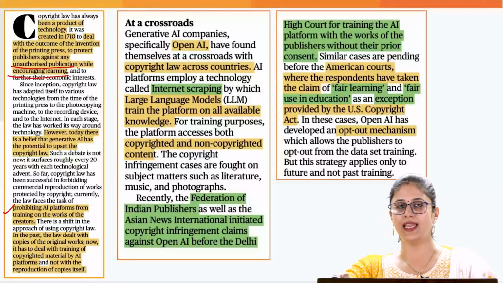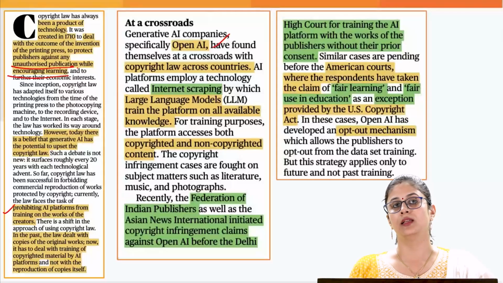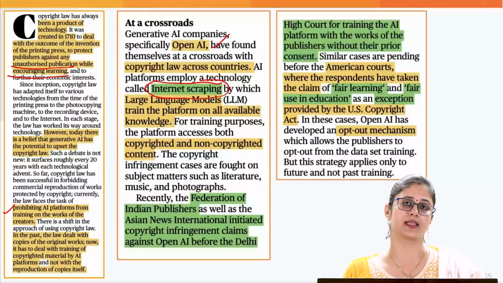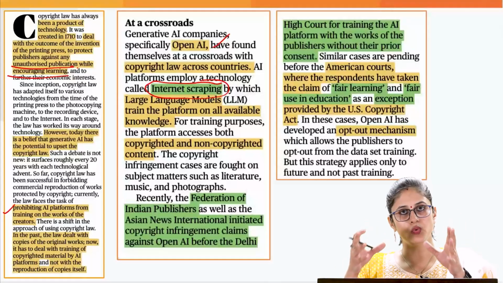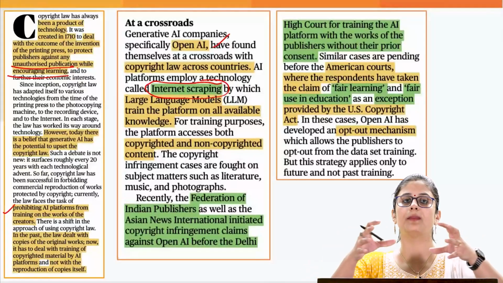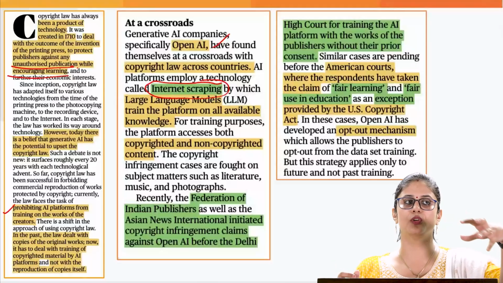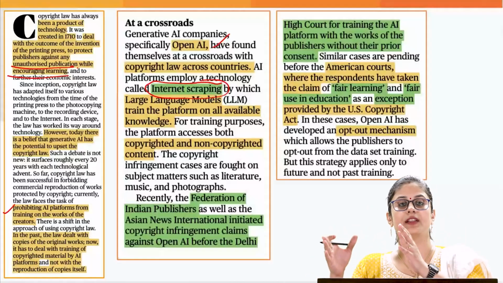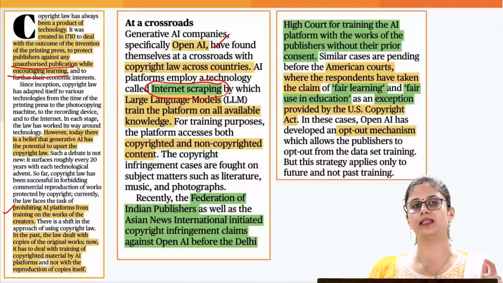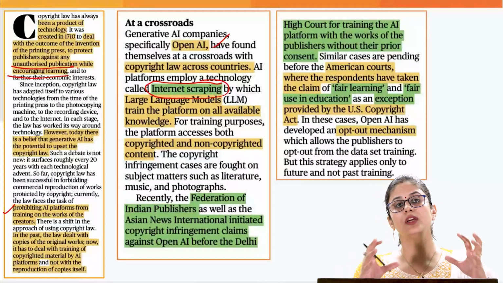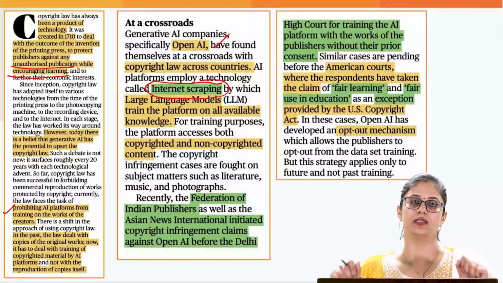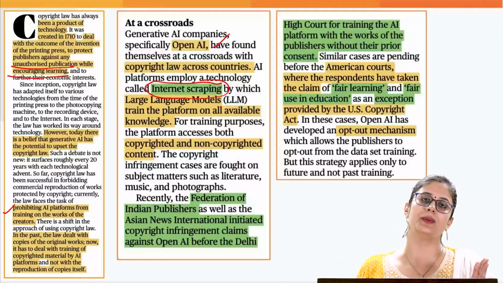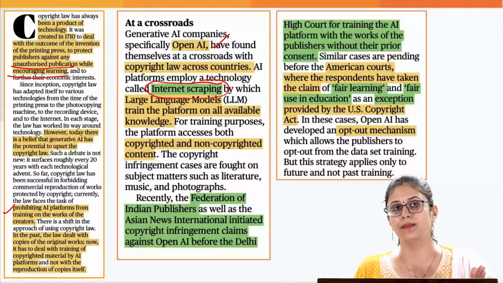Now, when you talk about the AI companies like OpenAI, they use a technology that is called internet scraping. What is this internet scraping? Wherein the AI tool would be using all the publicly available content, maybe it could be copyrighted, maybe it could be non-copyrighted content, to train its artificial intelligence tool. So this is the reason the writer is pointing out how the copyright law is going to deal with this emerging issue. How can we prevent these AI companies from using the copyrighted content to train their AI platforms?